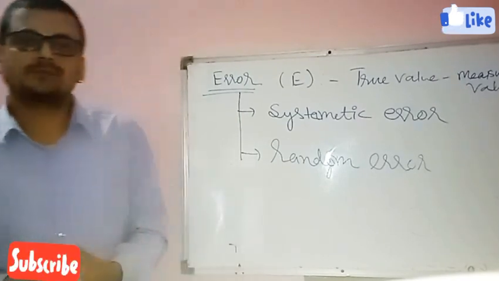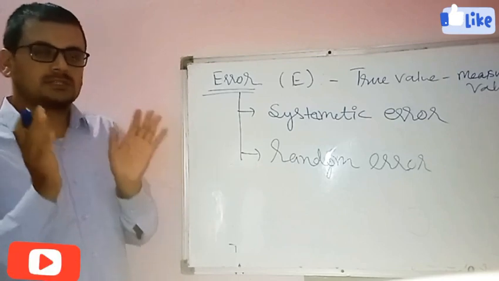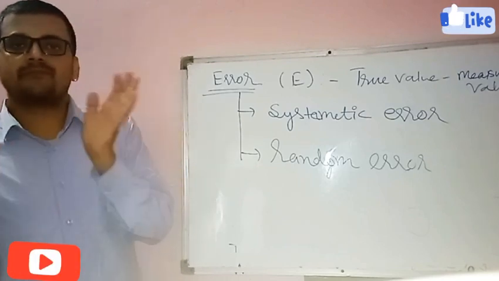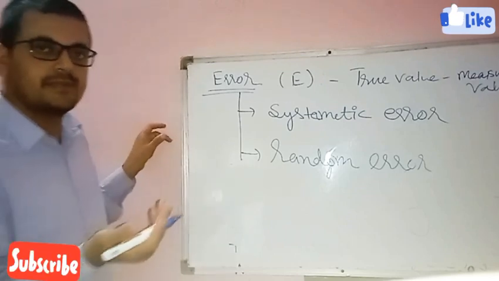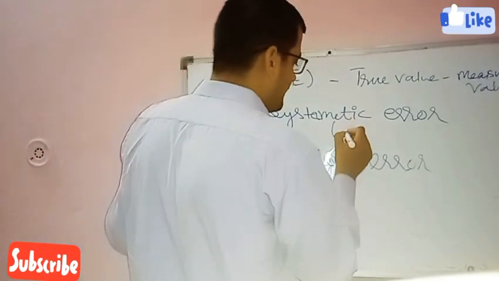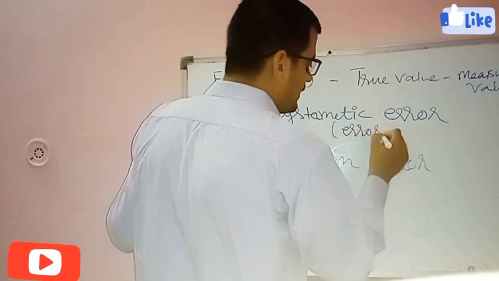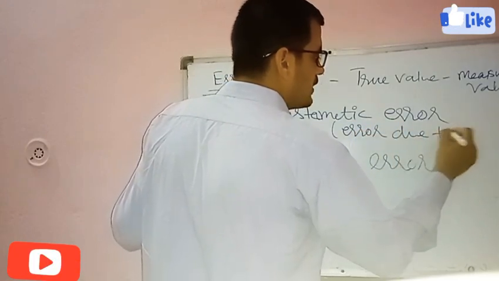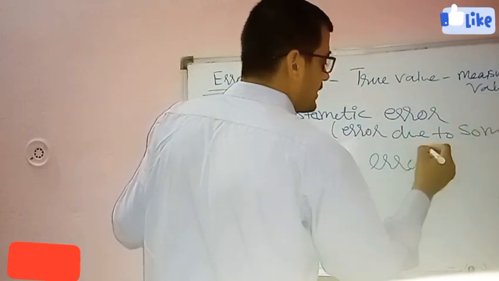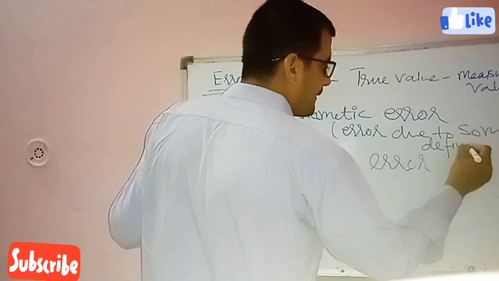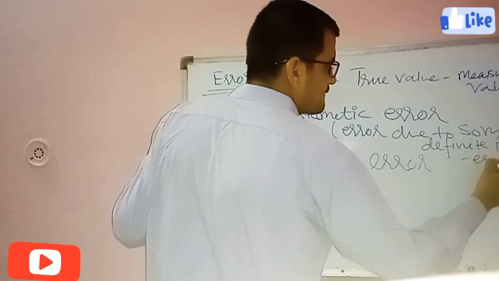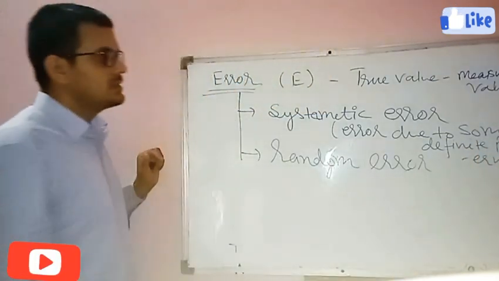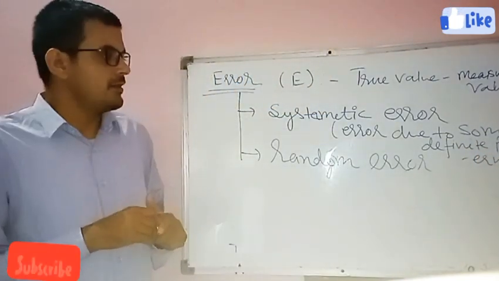What is the meaning of systematic error? Systematic error means there is some definite pattern.